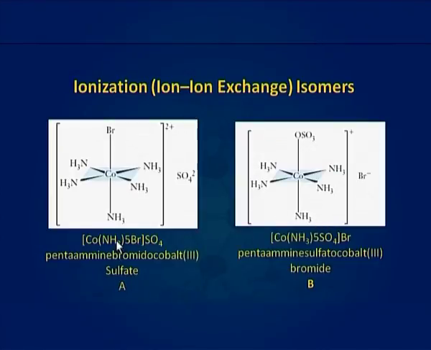The solution A conducts electric current better because its ions have +2 and -2 charges rather than +1 and -1 charges in the solution of B. Because the anion or molecule outside the coordination sphere is different, the chemical properties of these isomers are different.